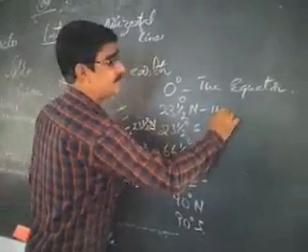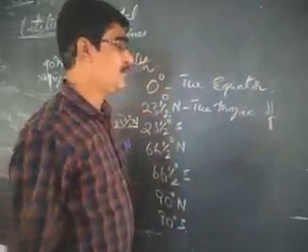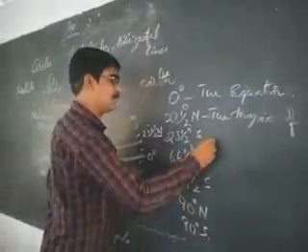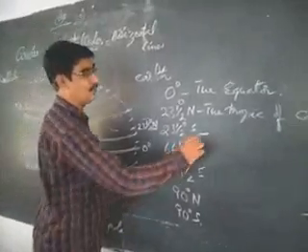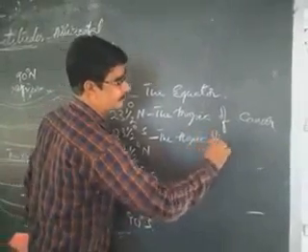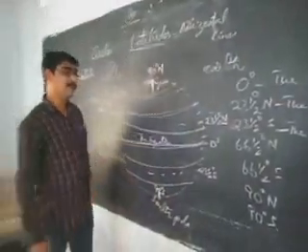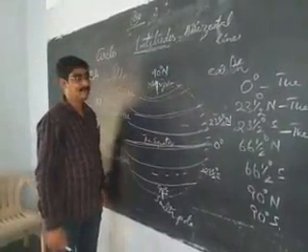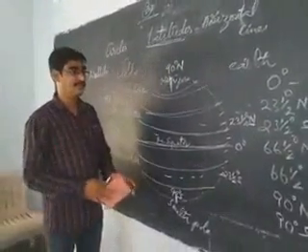It is called the Tropic of Cancer. Next, 23.5 degrees south is called the Tropic of Capricorn. Here we must know one thing. The Tropic of Cancer divides India into equal halves, but the Tropic of Capricorn divides Australia into two equal halves.